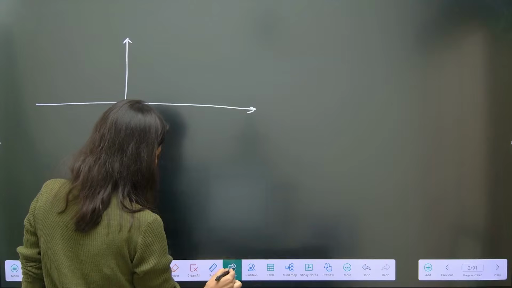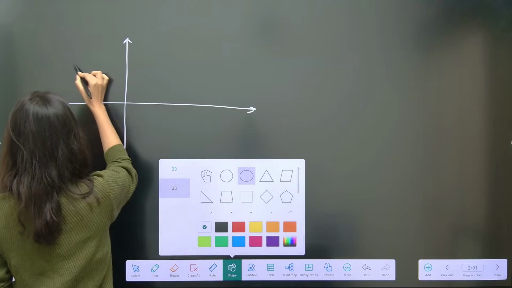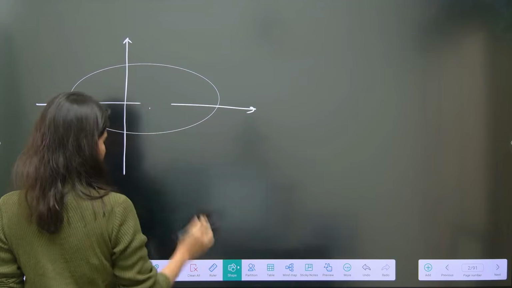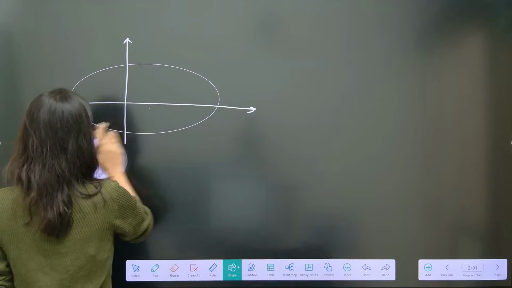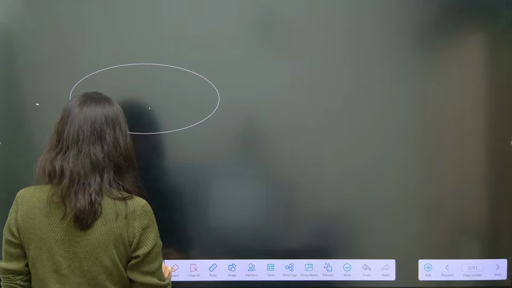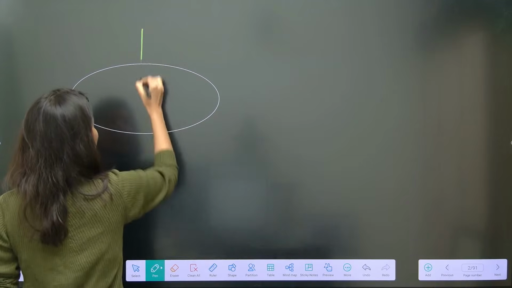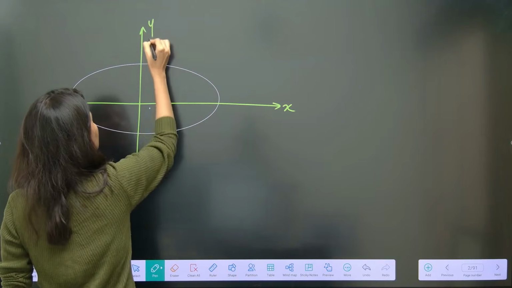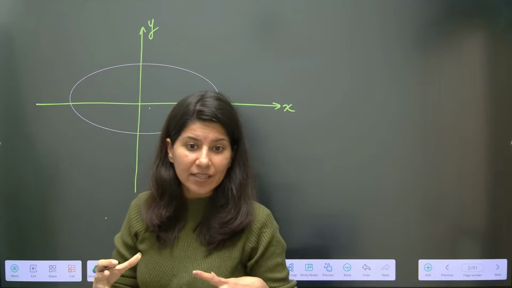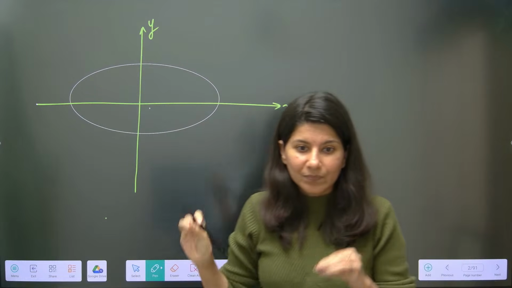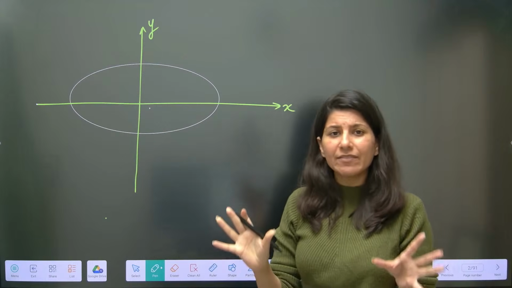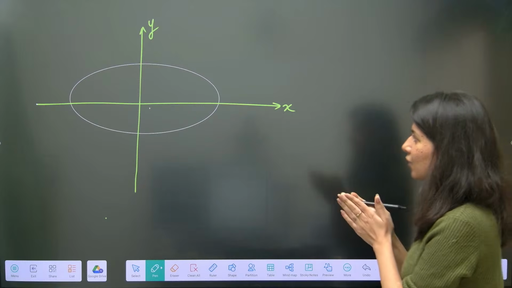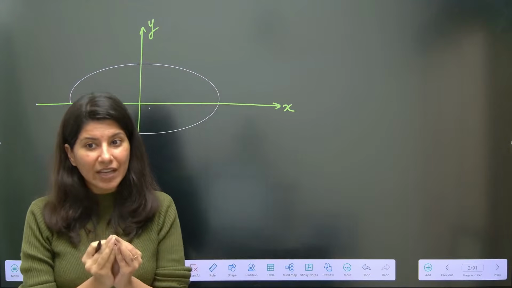Do we have a shape ellipse? Yes, we do. This is your ellipse. Now I'm going to draw it nicely. This is your y-axis and this is your x-axis. There are a few terminologies that I'm going to spend time on. Before 11, we will try to finish ellipse and hyperbola.